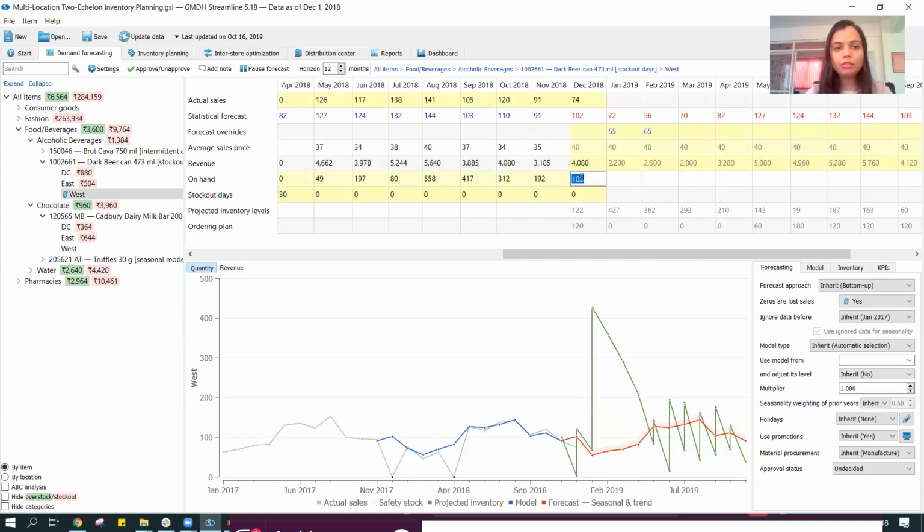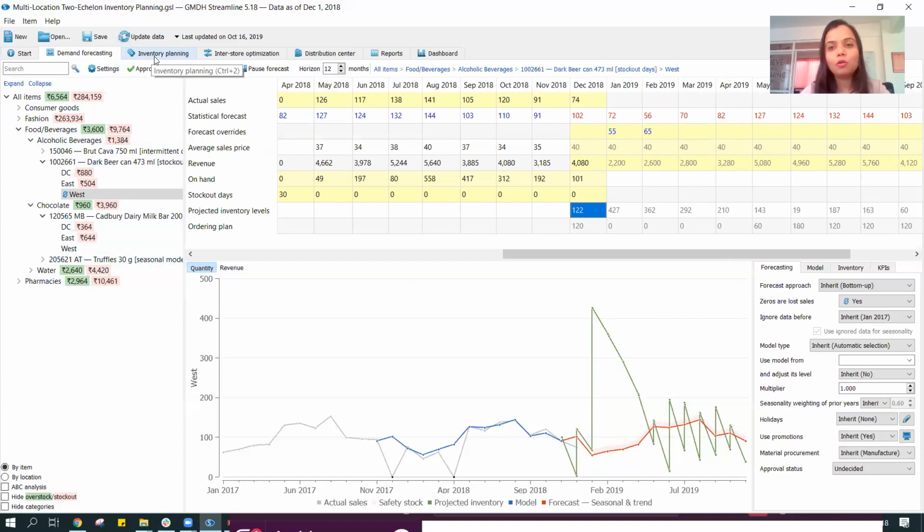So as you can see, we have the on-hand days over here. We have 101 units of stock on hand. We can also then look at the projected inventory level. So it's automatically projected by the system, the inventories that we need to maintain to be able to meet the requirement. So this is my demand planning sheet, and I'll quickly now move to the inventory planning part.